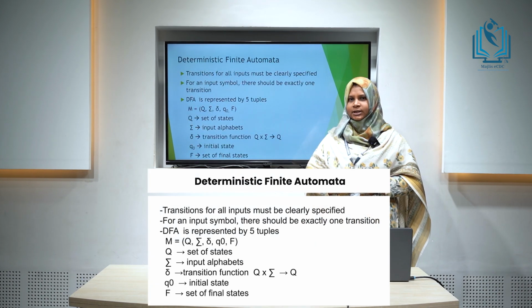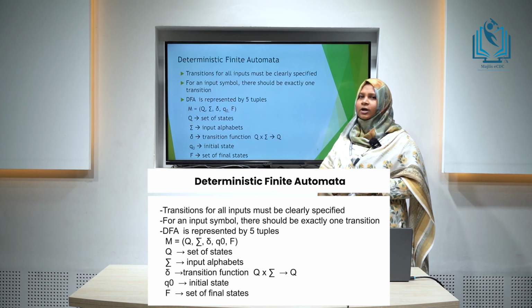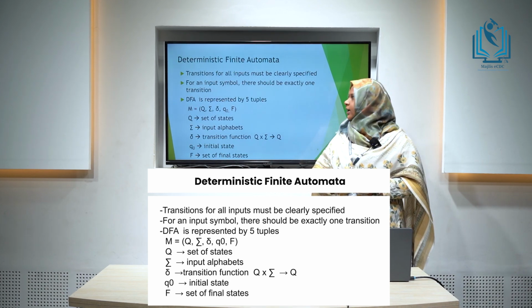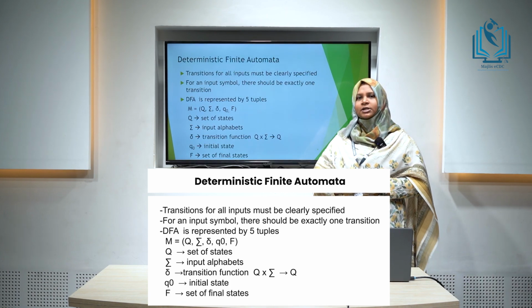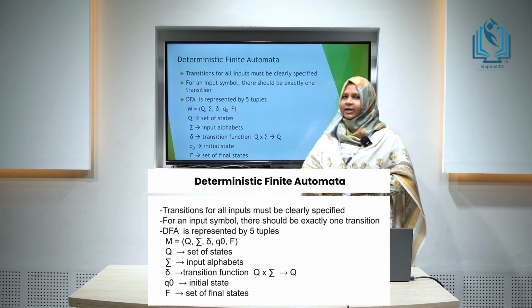Deterministic finite automata or DFA. DFA is a finite automata in which transitions for all inputs should be clearly defined. Also, in a DFA, for an input symbol, there should be exactly one transition. A DFA can be represented by 5 tuples.